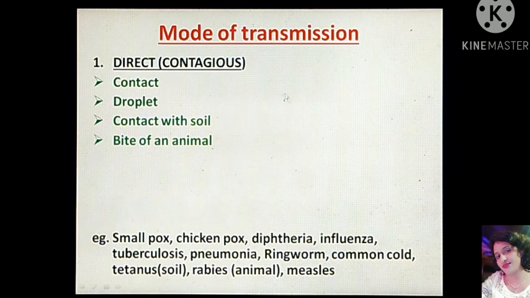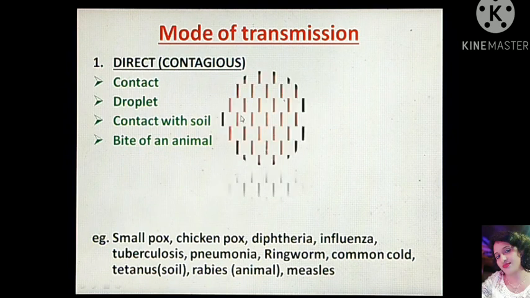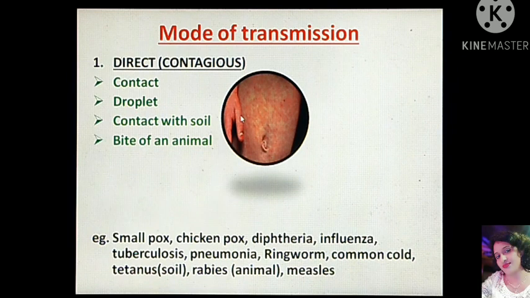Here, in direct transmission, that is contagious, the pathogens of some diseases are carried directly to the human body without any intermediate agents. Such transmission can occur through direct contact between the infected individual and a healthy person. For example, smallpox, chickenpox, syphilis, and measles are several examples which a person gets through direct contact.